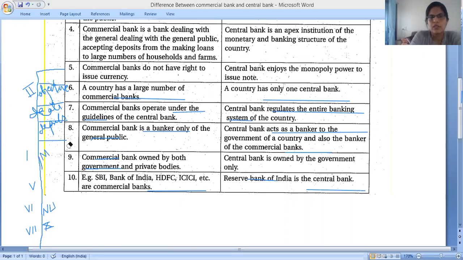So you can write this under the main heading, banker.